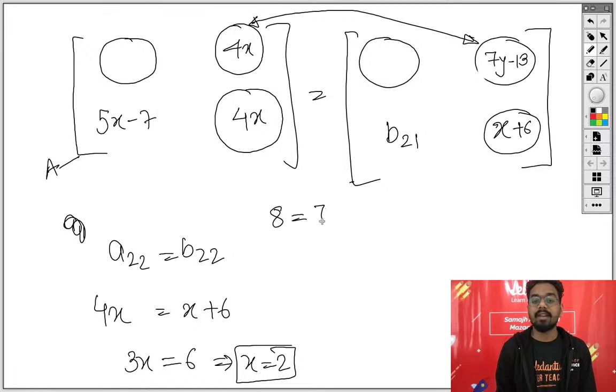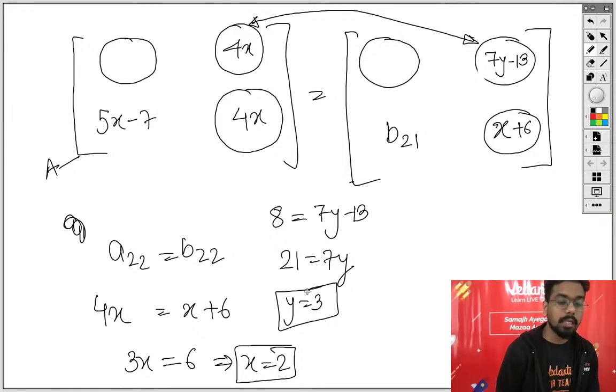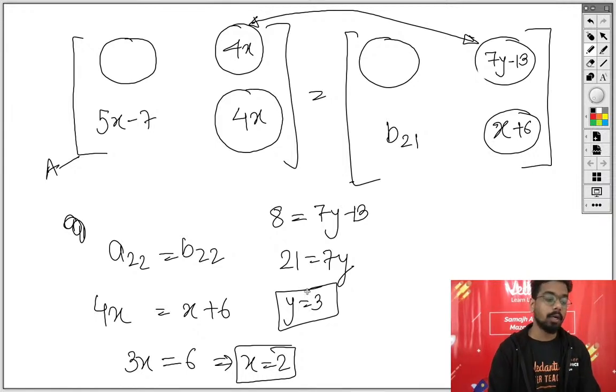Okay, 7y minus 13, when you will transfer minus 13 over here, it will become 21 equals to 7y, and y is equal to 3. I hope it is clear that x is equal to 2 and y equal to 3.